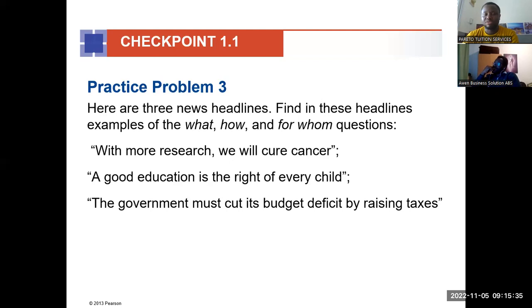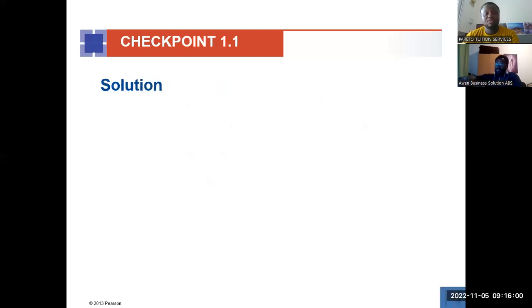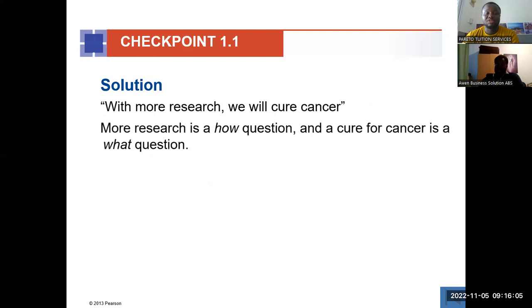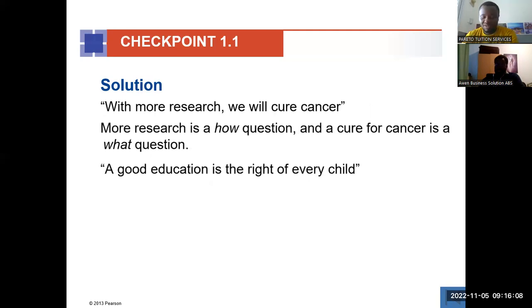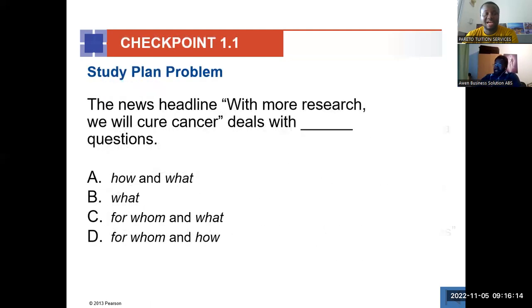But if we have to concentrate on getting a proper budget, then we have to cut it. So how do we actually reduce the budget deficit? By raising taxes. That's what we are concentrating on, the raising taxes question. I hope that's okay. Yeah, sure. You can try and get some examples of those questions. We always try to answer this kind of question, but they are the basic economics questions that we have. So these are the answers.